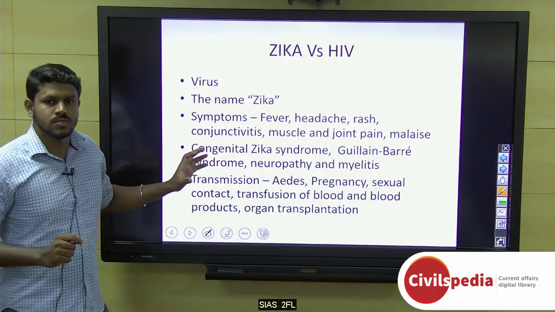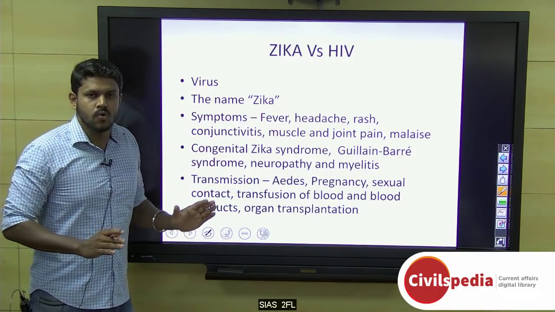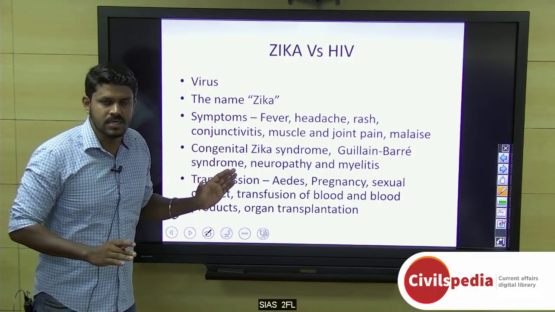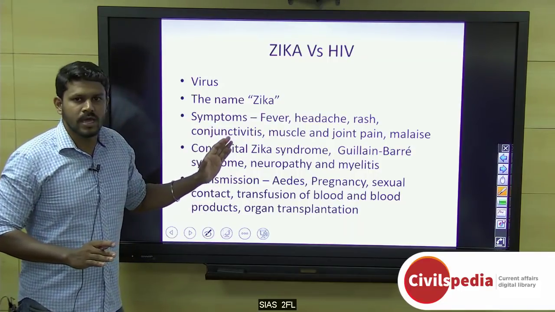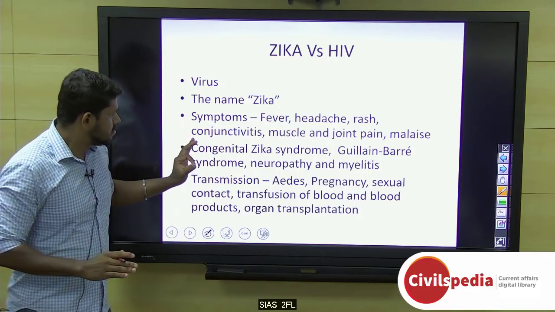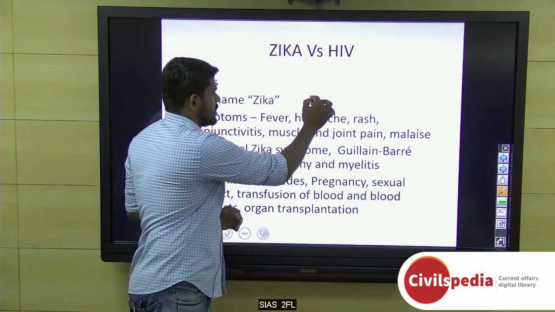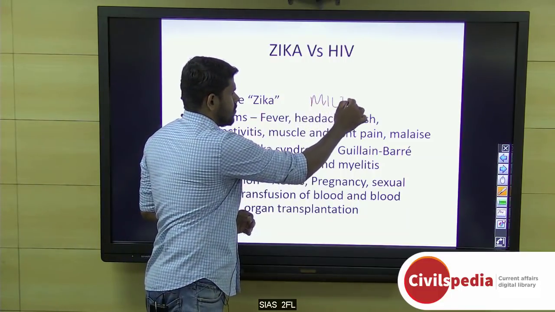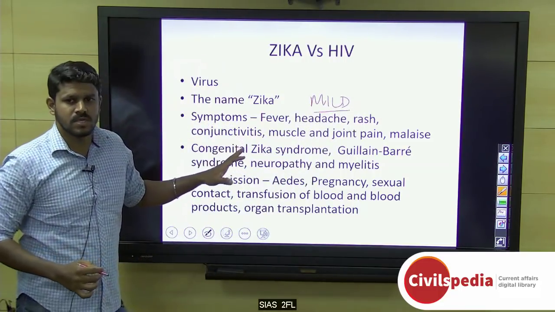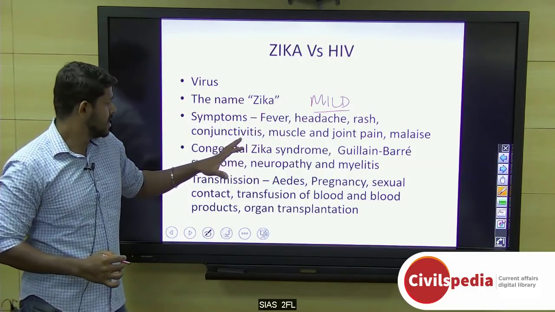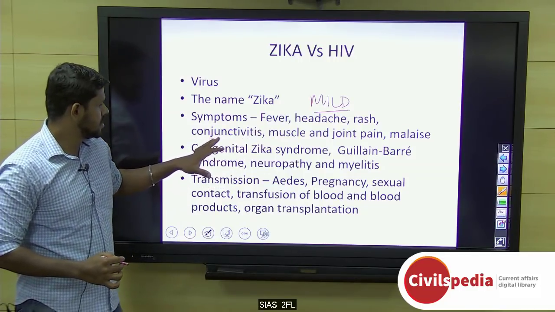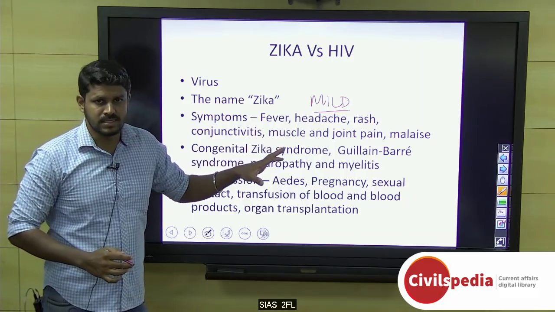Coming to symptoms, the majority of people infected with Zika virus do not show any symptoms. The symptoms are very mild. Some of the symptoms are fever, headache, rash, conjunctivitis, muscle and joint pain, and malaise.